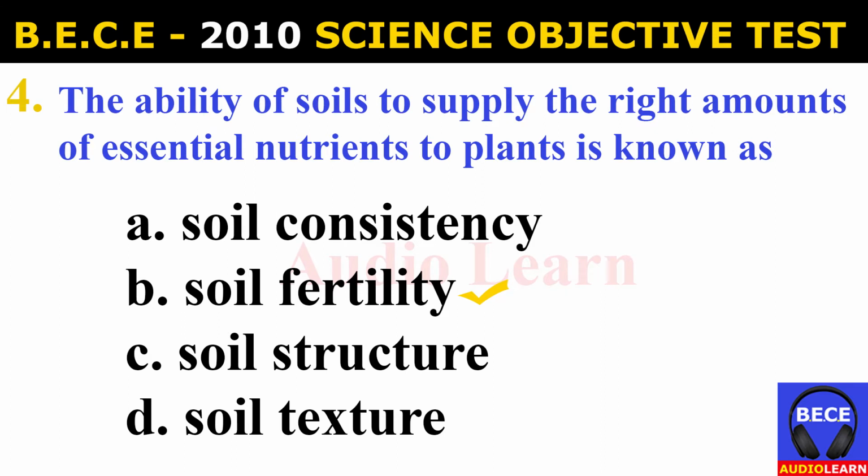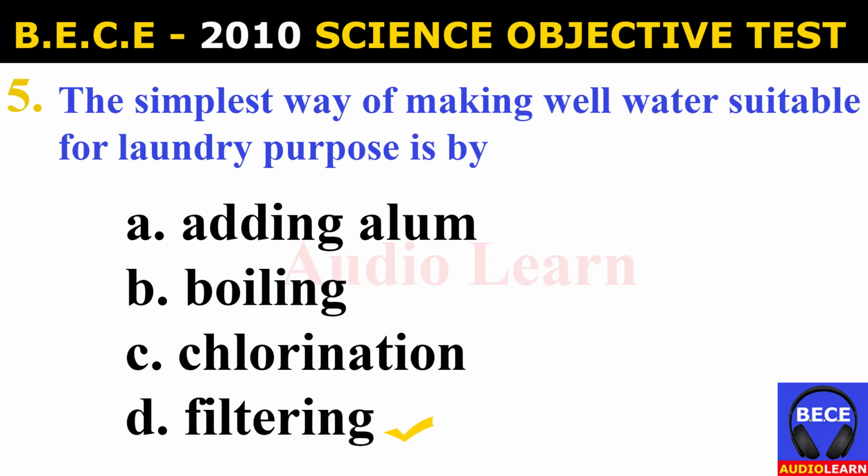Number 5. The simplest way of making well water suitable for laundry purpose is by A. Adding alum, B. Boiling, C. Chlorination, D. Filtering. And the answer is D. Filtering. The simplest way of making well water suitable for laundry purpose is by filtering.